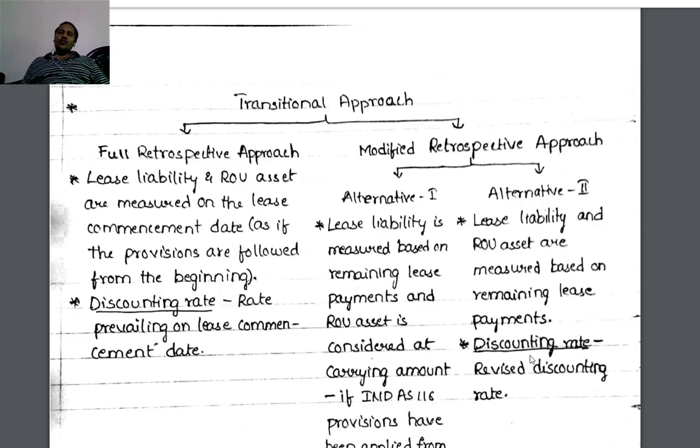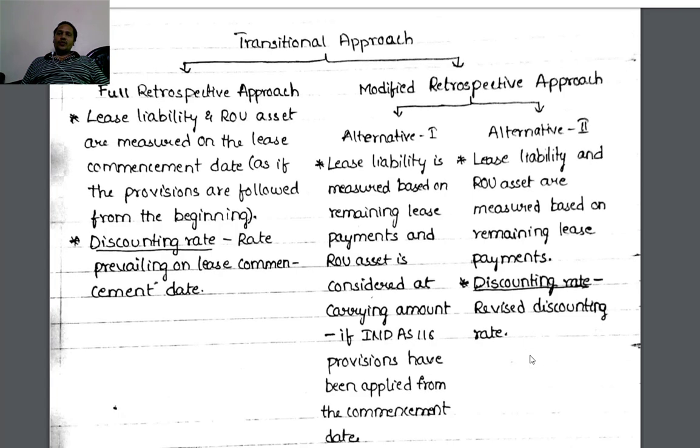Second point, discounting rate: hyphen, revised discounting rate. Out of these approaches, the lessee has the option, at the lessee's choice, so any one the lessee can select.